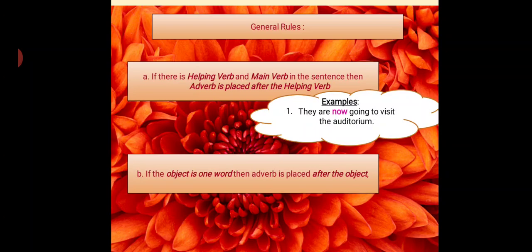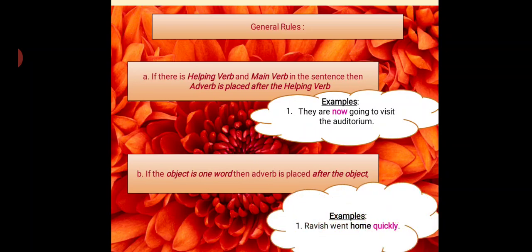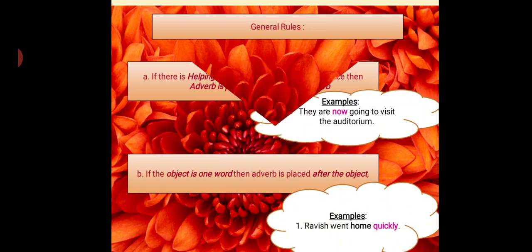Second one: if the object is one word, then the adverb is placed after the object. So whenever we have one word as an object, we will place the adverb after that. For example, Ravish went home quickly. So home is a one-word object, and the adverb is quickly.